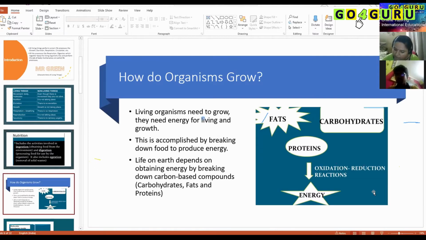So fats, glucose, no. Fats would be fatty acids and glycerol. Okay, glycerol is the alcohol. Proteins are amino acids, and carbohydrates are made of sugars like glucose.